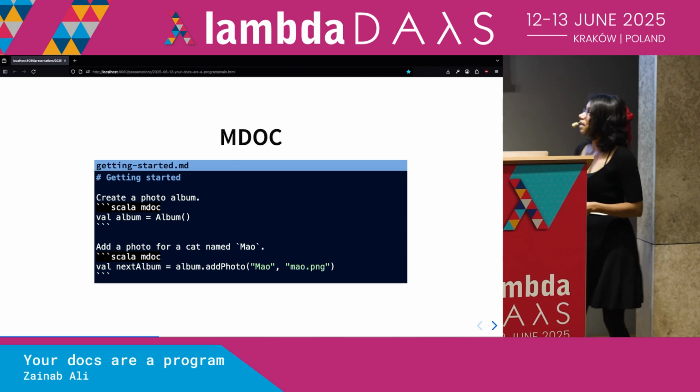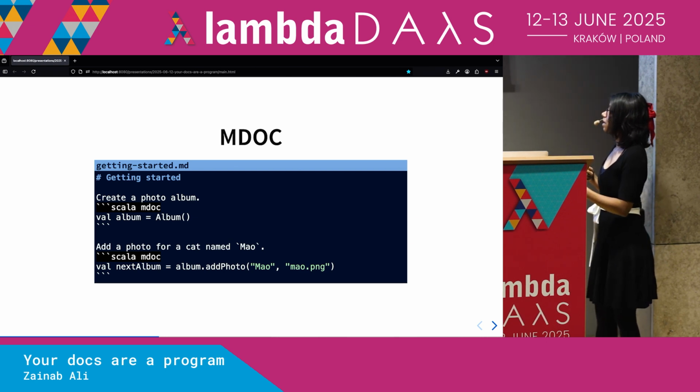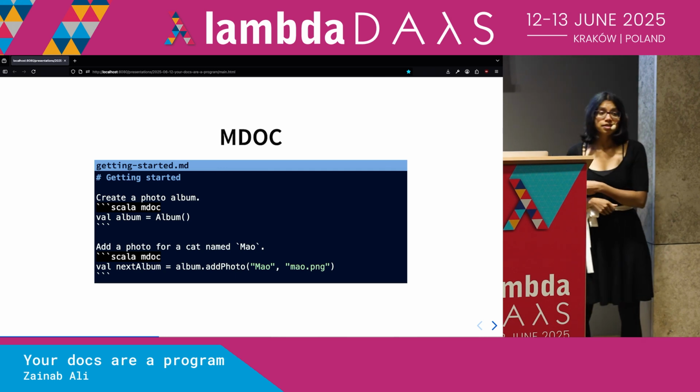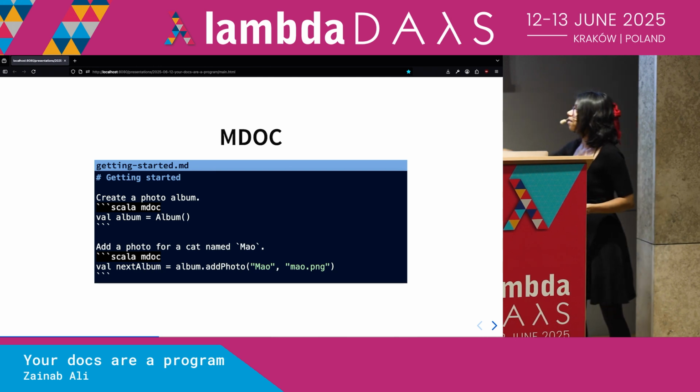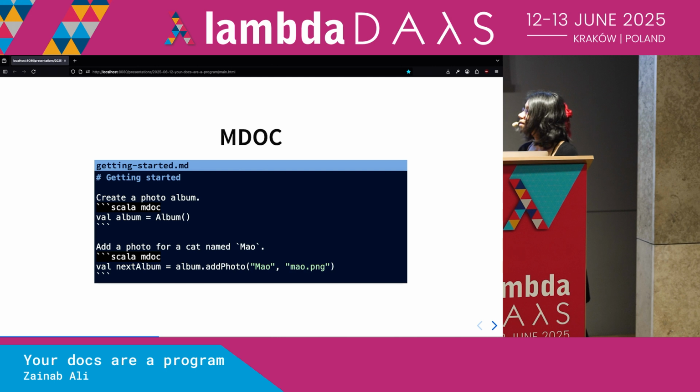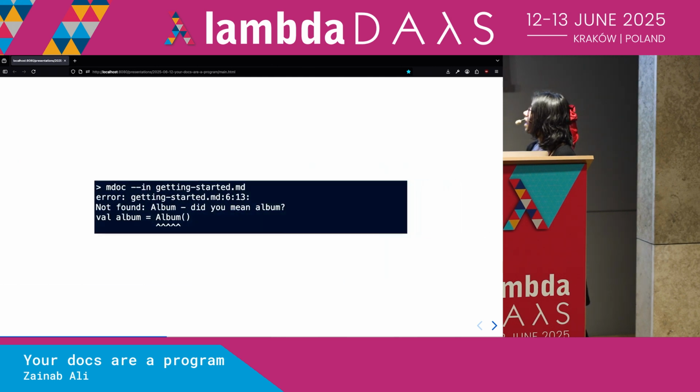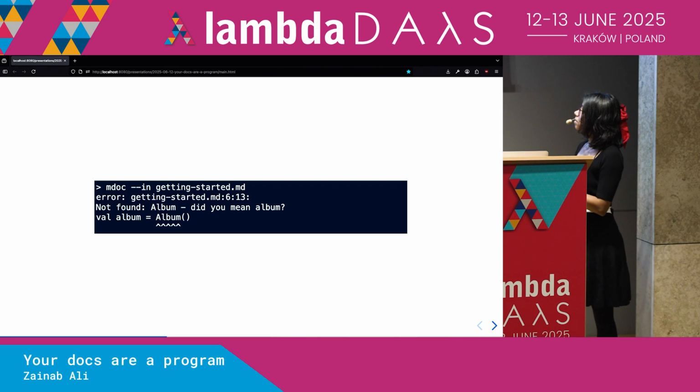So if we annotate all of this stuff with mdoc, by the way, what do we think is going to happen? Is this good code? It looks good, right? I think we've written it right. But actually, if we run this, we'll get an error. We'll get an error because album is not found. We haven't declared where it came from.